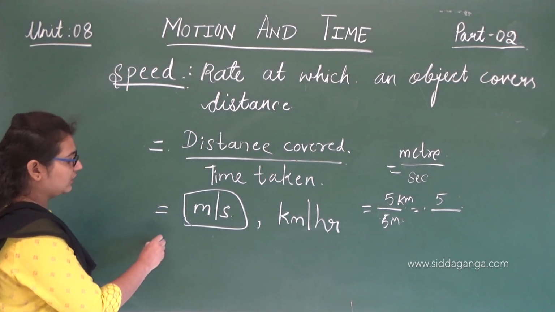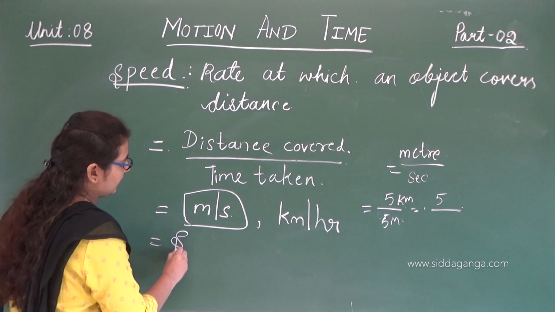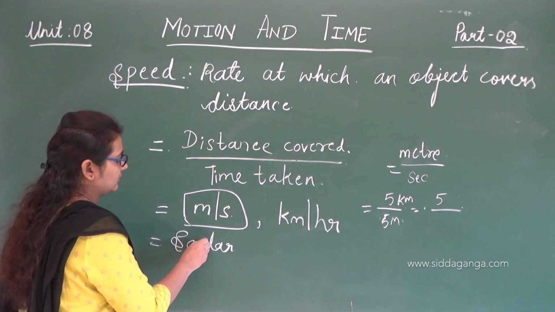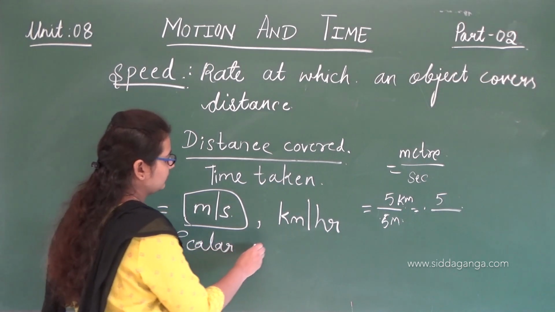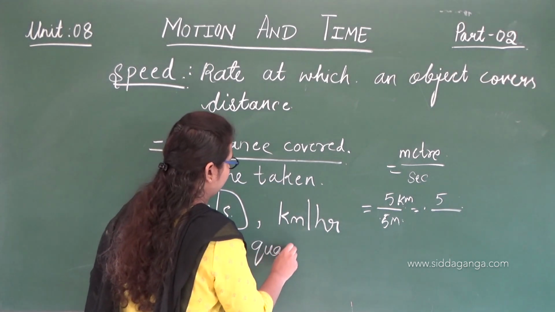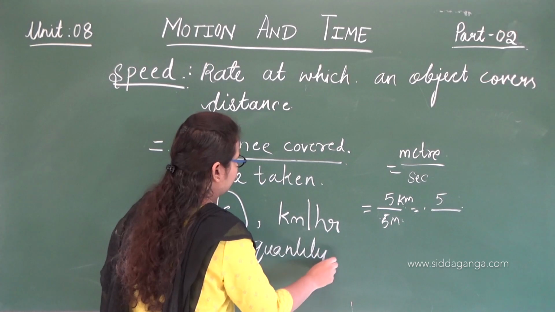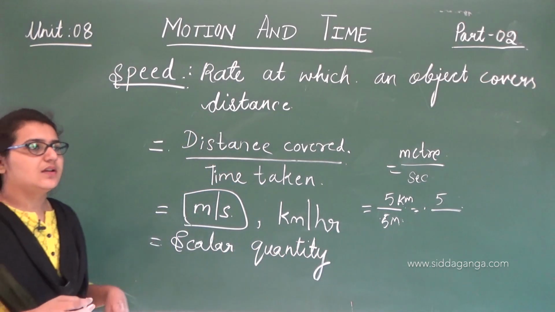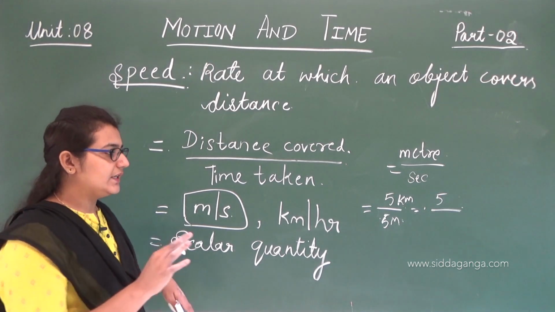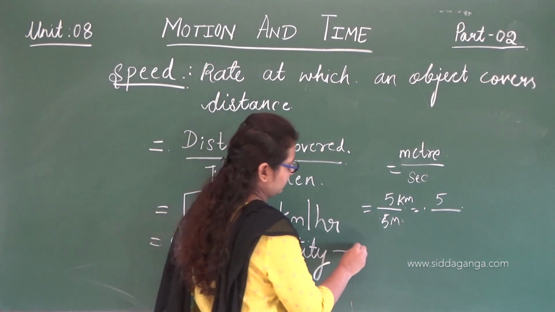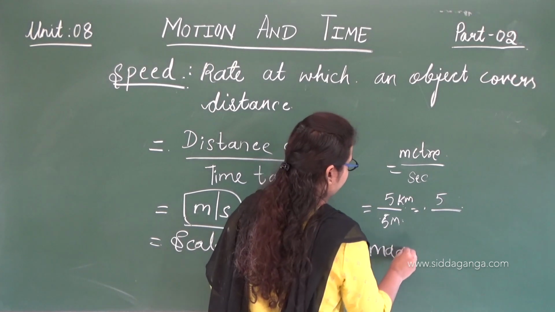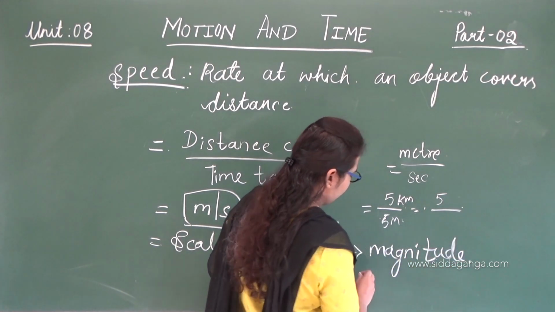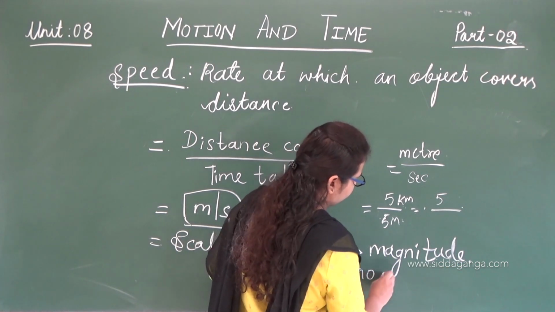Also, speed is a scalar quantity. What exactly does scalar quantity mean? It only needs a magnitude and no direction.